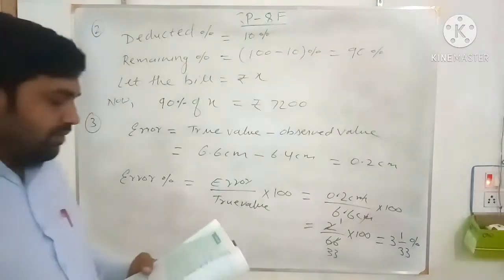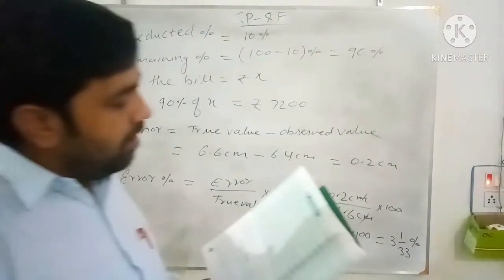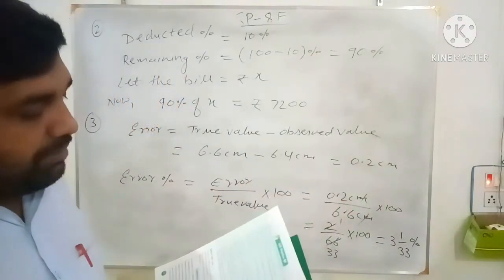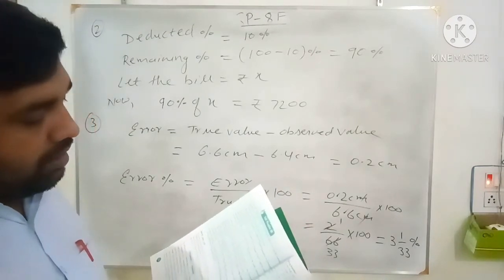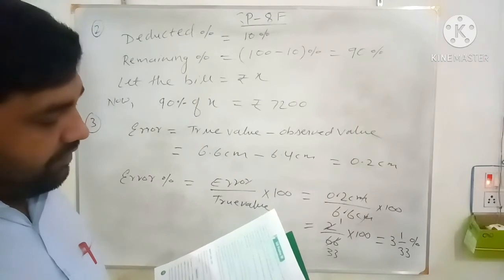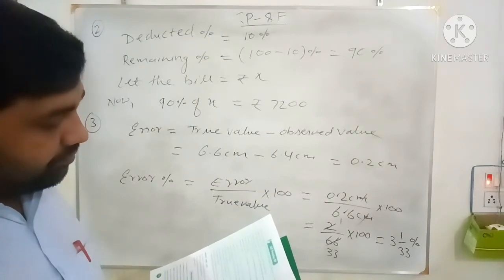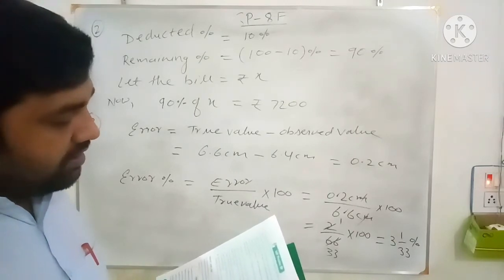Now see the question number 4. Similarly, Atul deposited 30% of his income in a bank. After spending 50% of the remaining, he had rupees 10,500 left with him. What is his income?